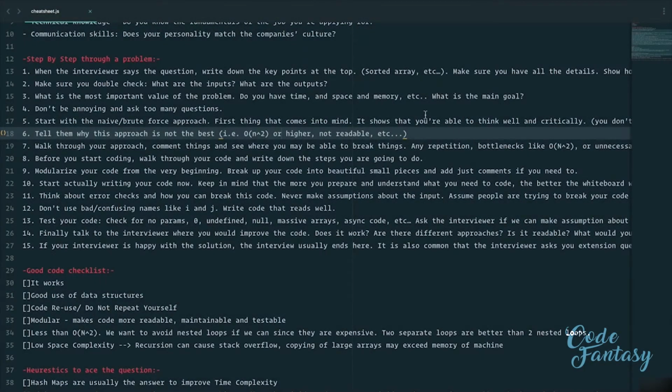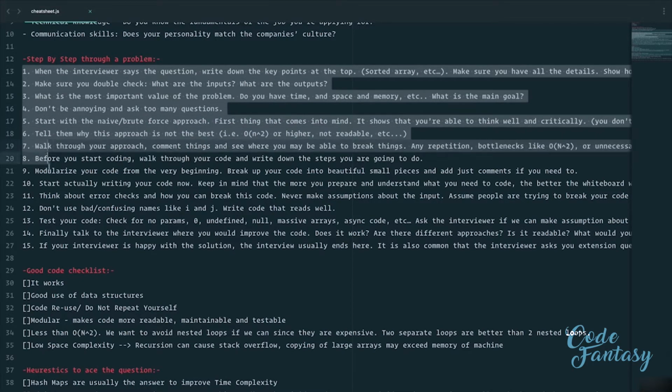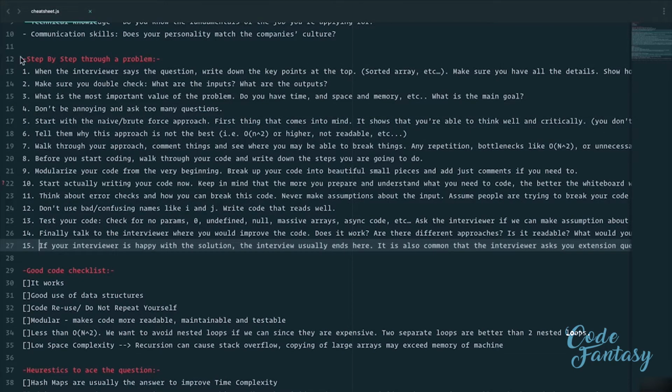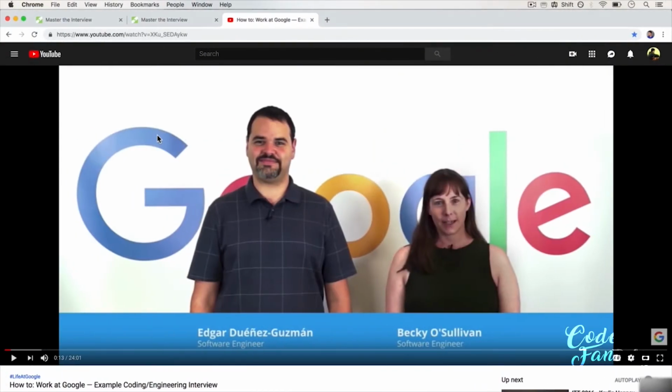Welcome back. We're going to do a fun little exercise here. Now, instead of me just reading off what I wrote, I have a little ask for you. You're going to use this cheat sheet and look at the step-by-step through a problem, which is a 15-step guide of what you should do when you're in a coding interview to solve a problem. And I want you to use this as you watch a little video. Now, this video is actually produced by Google, and it's 24 minutes, so it's a little bit long, but it demonstrates how you should answer a coding interview. And in my opinion, this is the best coding interview that I've ever seen.